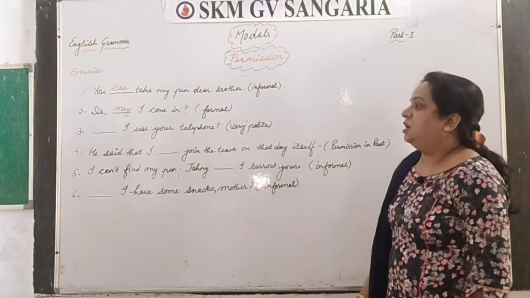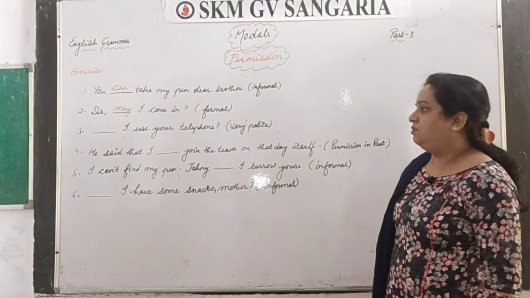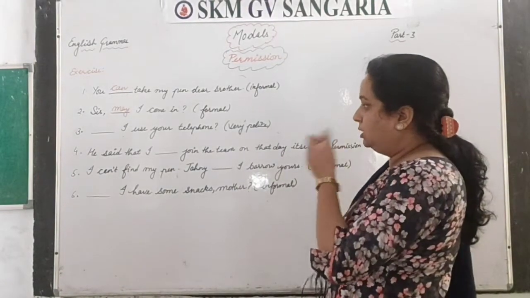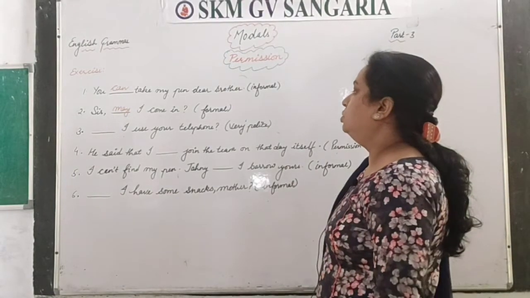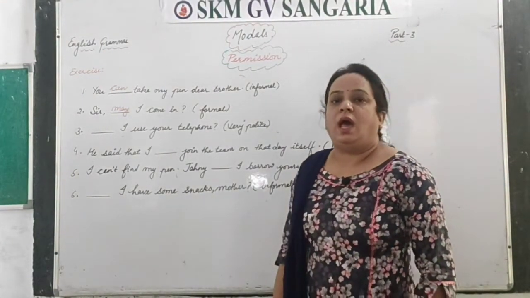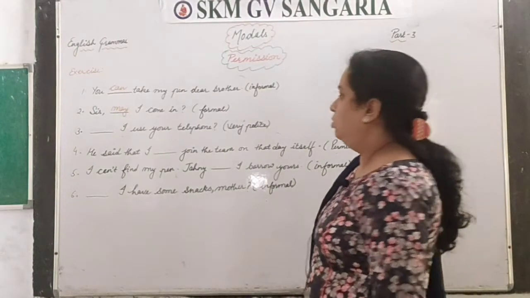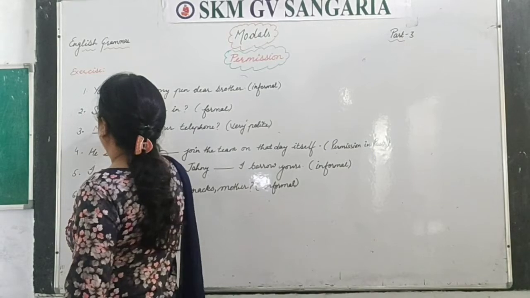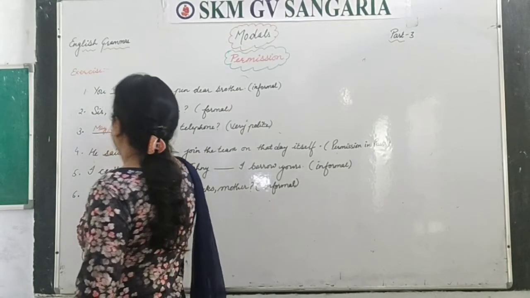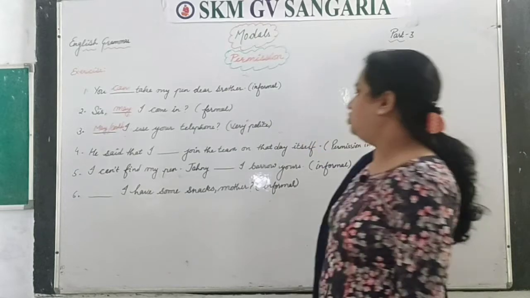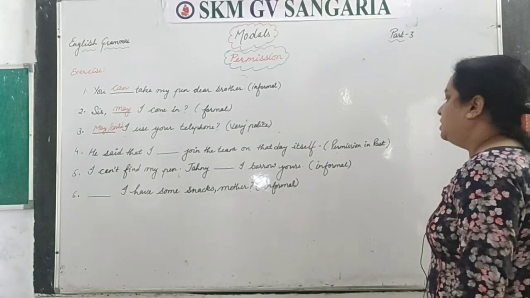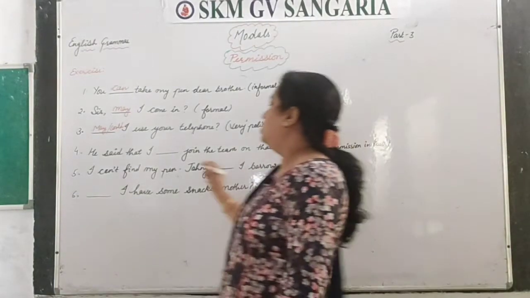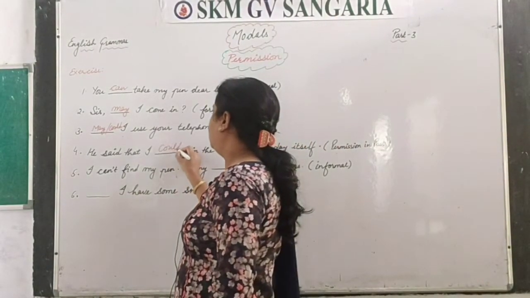Next is: dash I use your telephone, when it is very polite. So when you are using this in a very polite way, you can use could also and may also. So may or could. He said that I dash join the team on that day itself. Permission in the past, so I could.